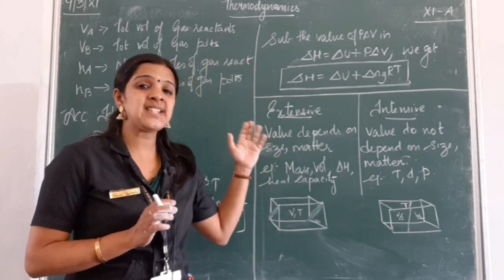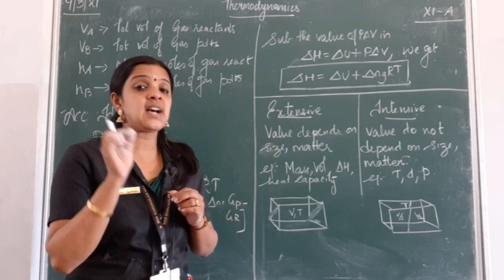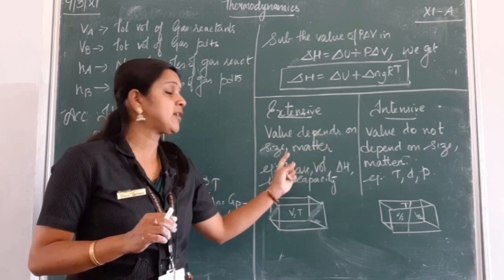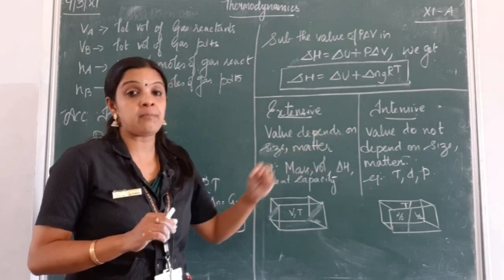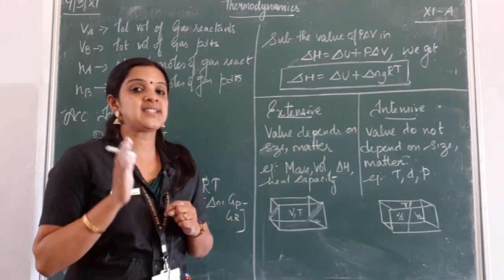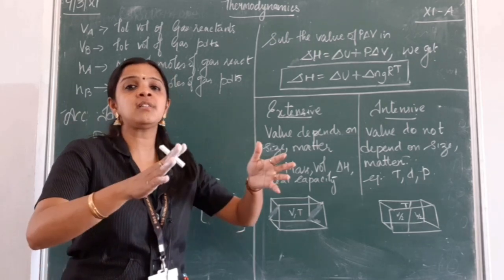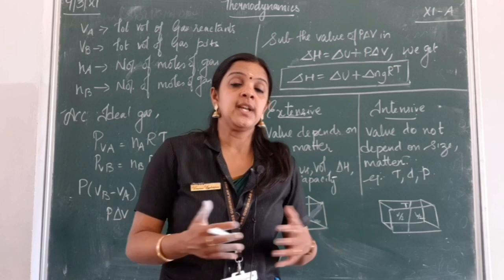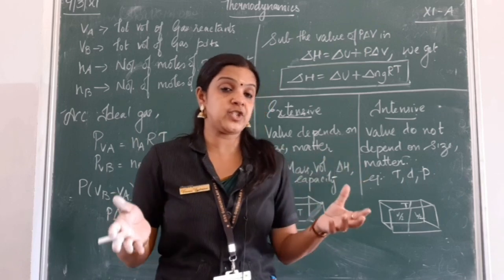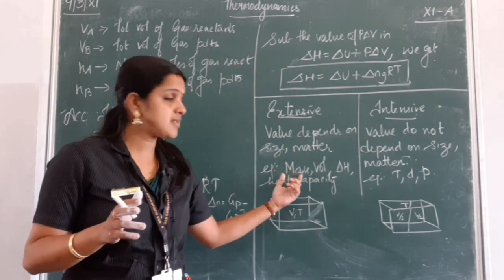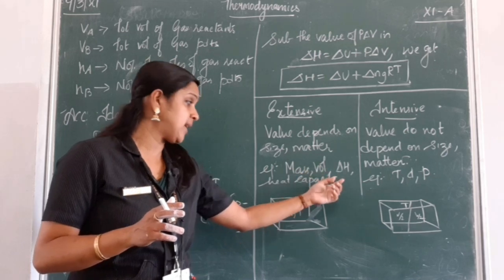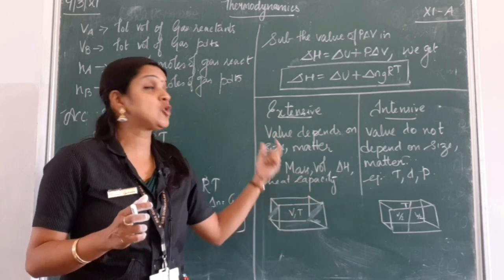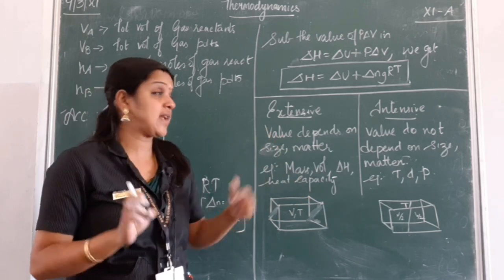When I say extensive property, these are the variables whose value depends on the quantity of size or matter. Those are called extensive, meaning they depend on the matter, they depend on the size. The size changes, they change. If the matter quantity changes, they change. So those are like mass, volume, enthalpy, heat capacity.